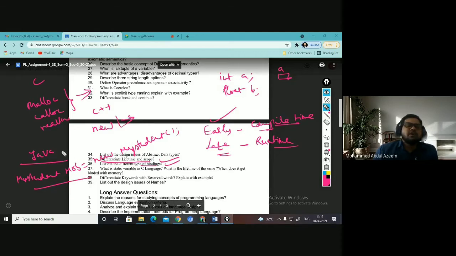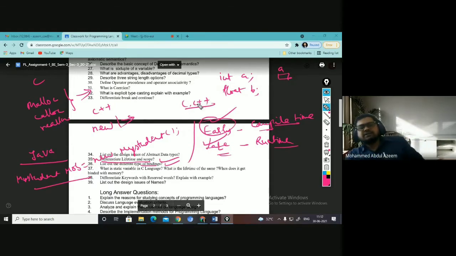It means in Java only late binding happens. But whereas in C++, both the options are there. I hope it is clear to all of you. What is early binding, what is late binding, and how does it happen in which language, what type of bindings are available.